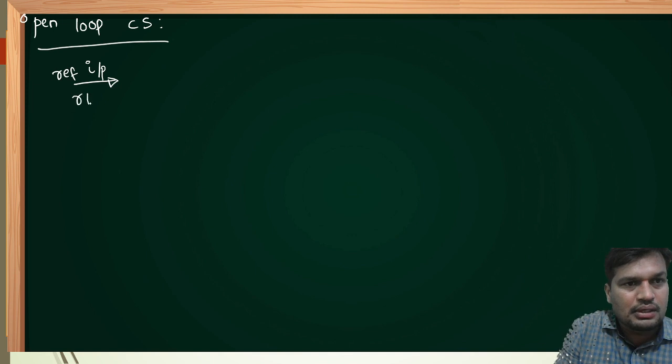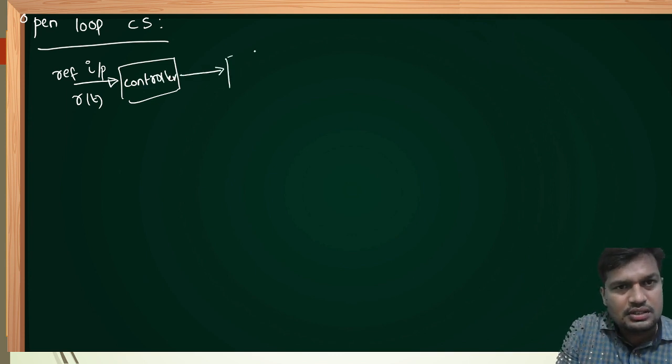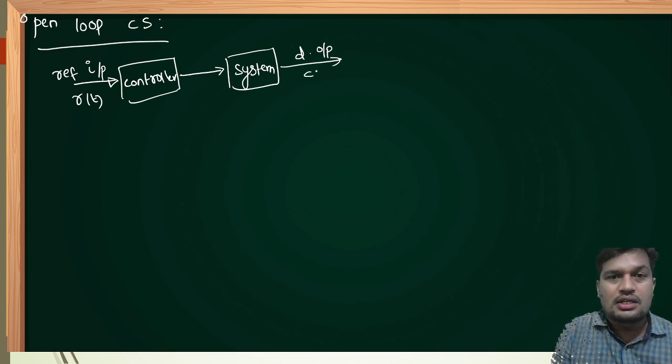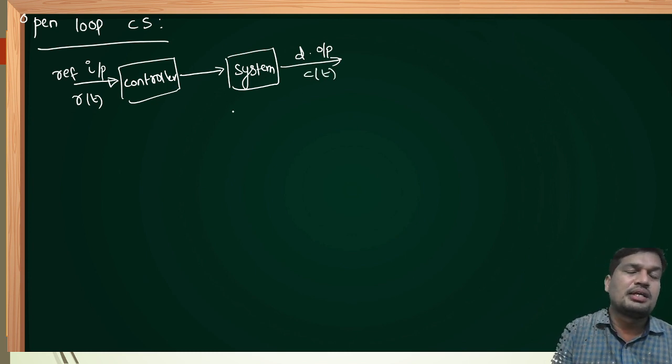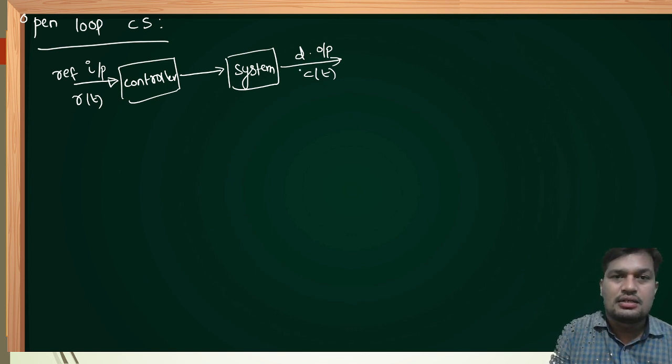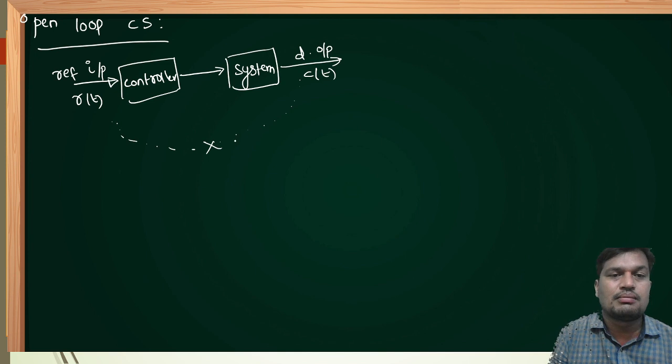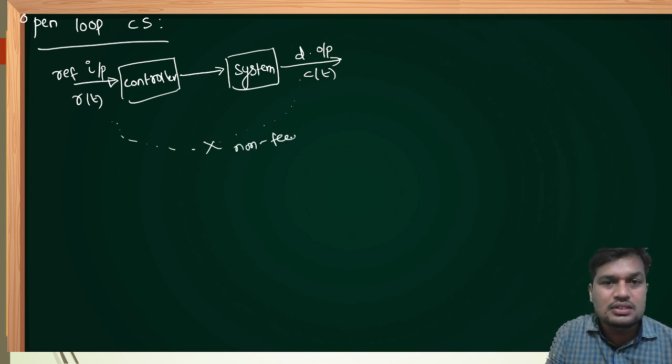Yesterday we discussed that in open loop control system we have reference input, mathematically represented by R of t. This is the controller, which controls the system behavior in order to get the desired output. Desired output or controlled output is mathematically represented by C of t. Dear friends, here there is no relation or connection between the desired output and the reference input in case of open loop system. We can say it is a non-feedback control system.